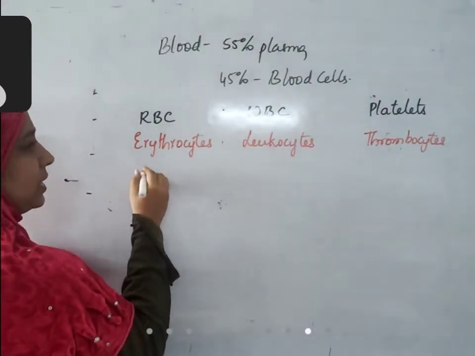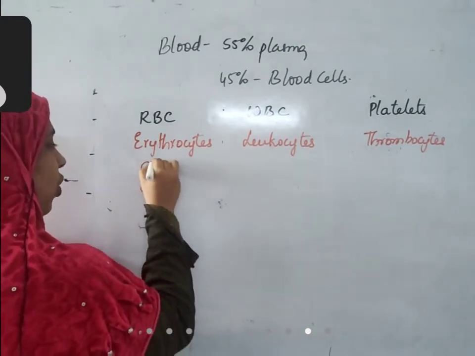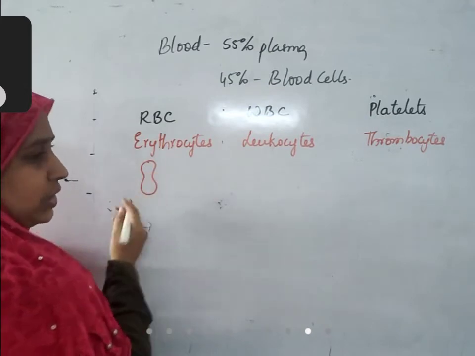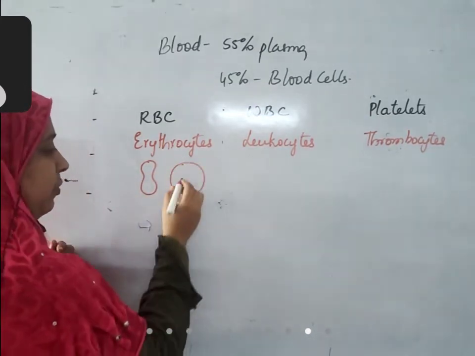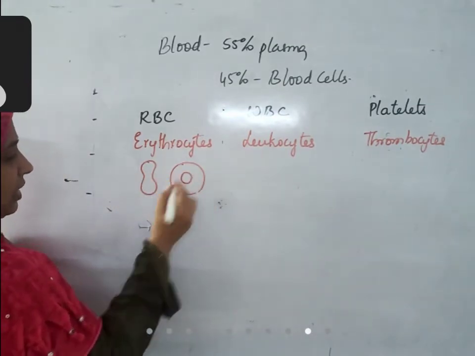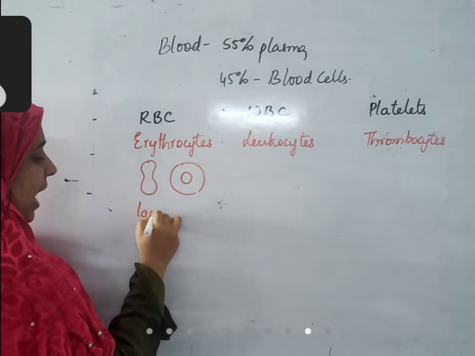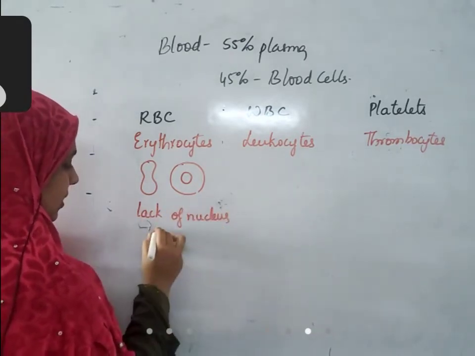Now we'll see the shape of the cells. RBC is biconcave in shape. If you see from one direction, it is spherical in shape if you see from the other direction. This constriction in the middle is because of lack of nucleus in mature cells.